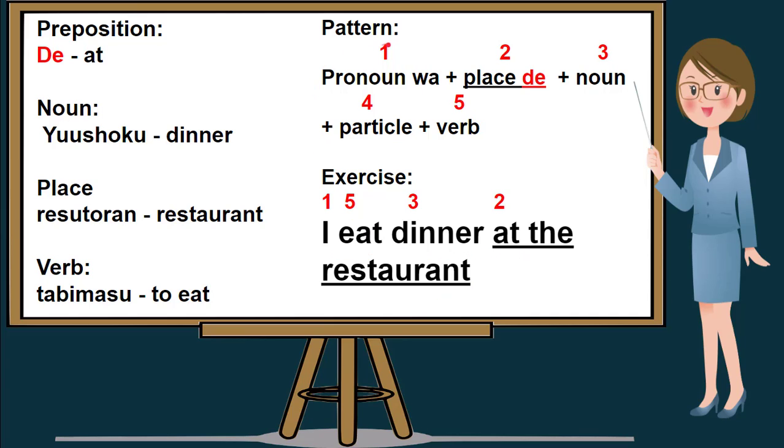Dinner is yushoku. Restaurant is resetoran. To eat is tabemasu. So translate, I eat dinner at the restaurant. Your 5 seconds start now.